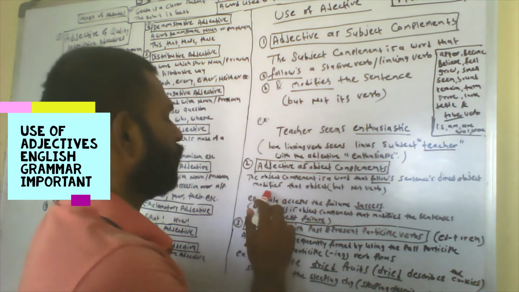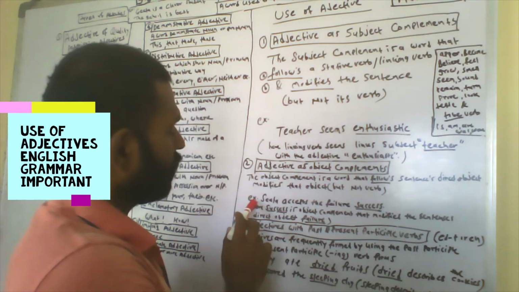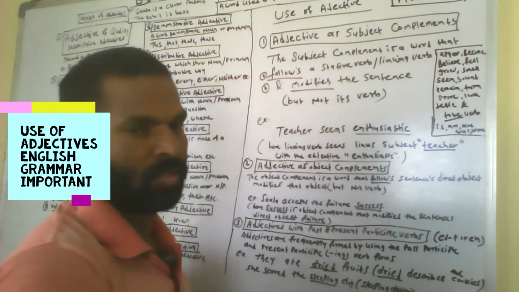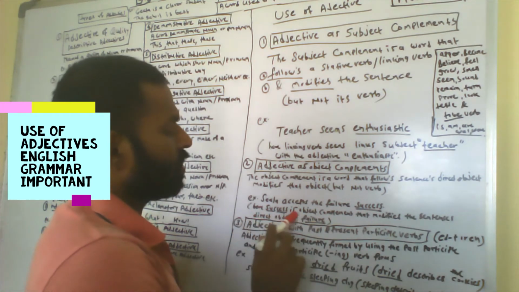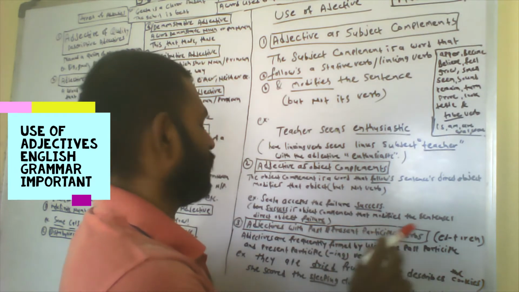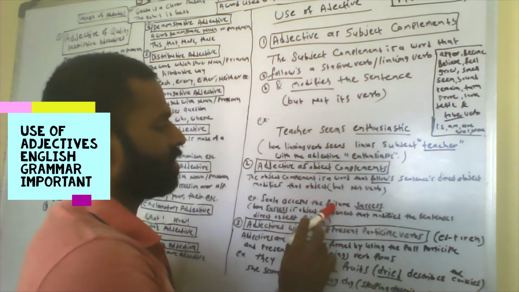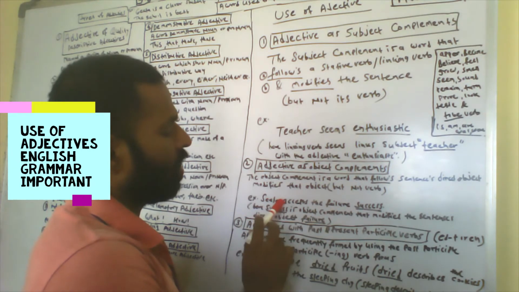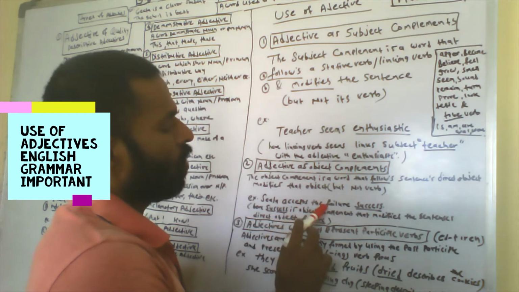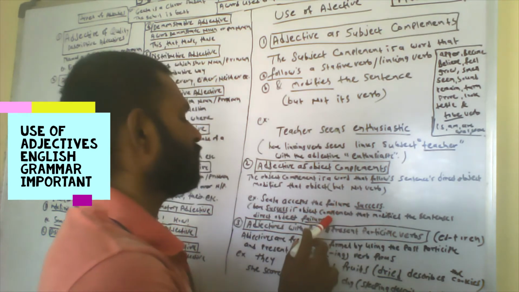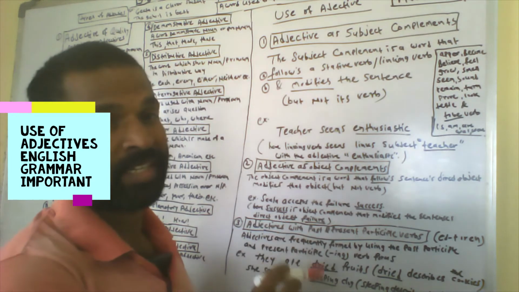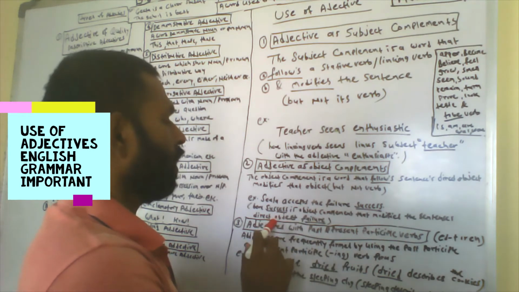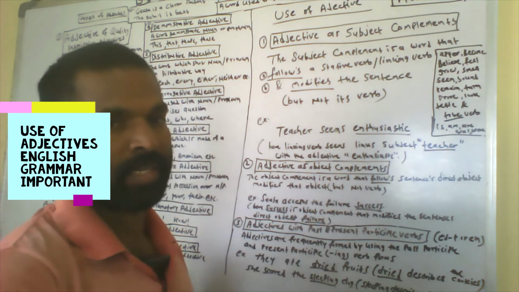Then the example is: Sita accepts the failure success. Here success is the object complement that modifies the direct object failure. Failure is the object, connected with the subject Sita by the verb accept. When you attach success to this sentence, it changes the meaning, modifies the object, and becomes a positive sentence.